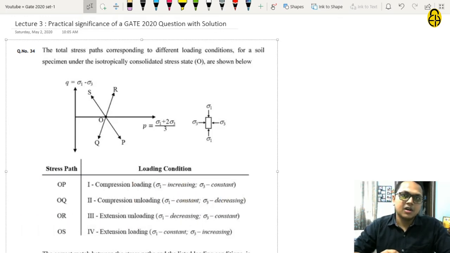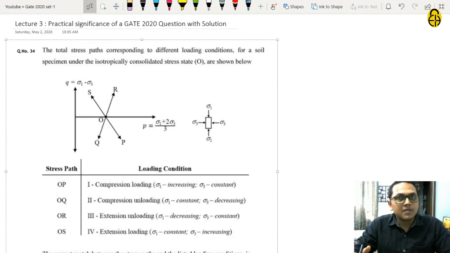So in today's lecture, we are going to look at a GATE 2020 Set 1 2 marks question. The reason I have chosen this question to make a video on is because I want to convey that the GATE 2020 question paper setters are not just interested in knowing whether the student has the technical knowledge, or whether the student remembers the formulas or the particular topic. Sometimes their aim is also to check whether a student is able to get the question with general aptitude also or not.